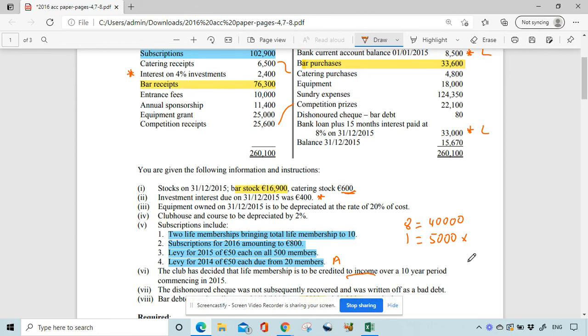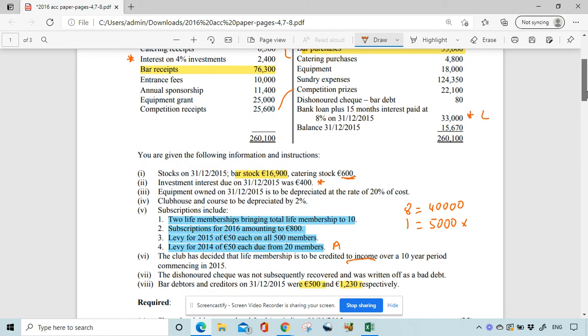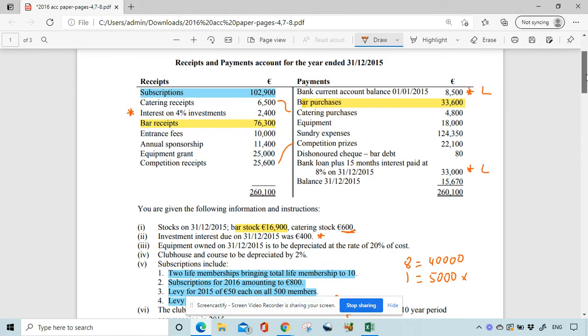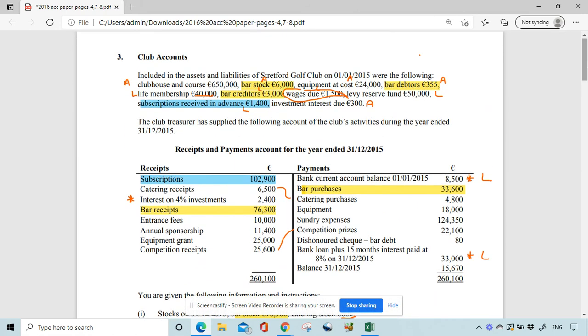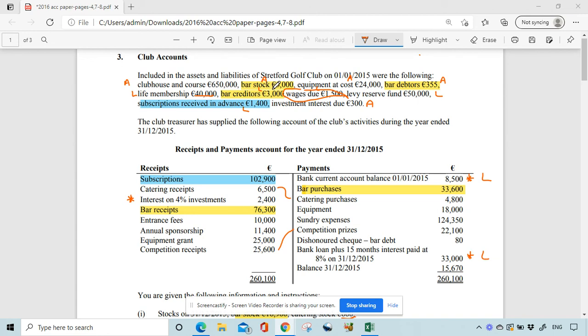Let's have a look again. Equipment owned on 31st of the 12th was to be depreciated at the rate of 20% of cost. I think I'm missing something. Two seconds, lads.